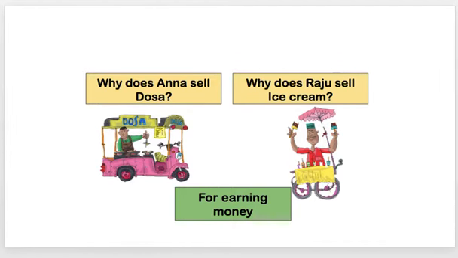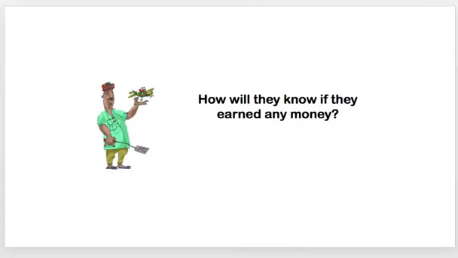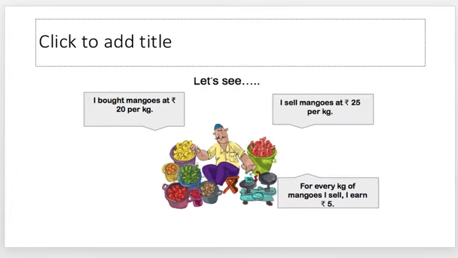So, why are they doing so? They are doing it just and just to get money. How will they know if they have earned any money or not? I am selling something, but I must also have purchased it from somewhere. The difference between the price that I had to pay to buy a particular product and the money that I'm getting because I'm selling that same product will let me know whether I have earned anything or not.